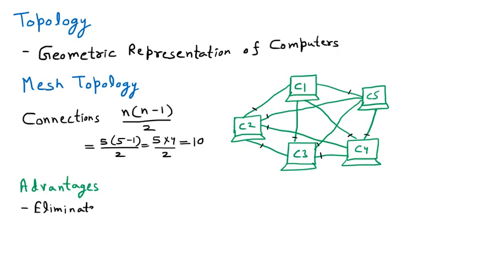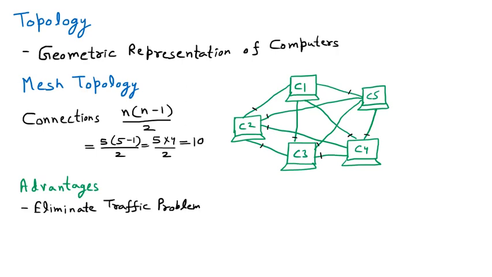So it eliminates the traffic problem. Now traffic means what? Let us suppose that we are having 5 computers and they are connected through only one wire. Now on that particular wire there will be whole traffic. But now see this case.